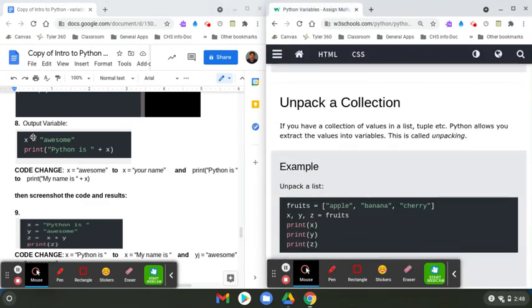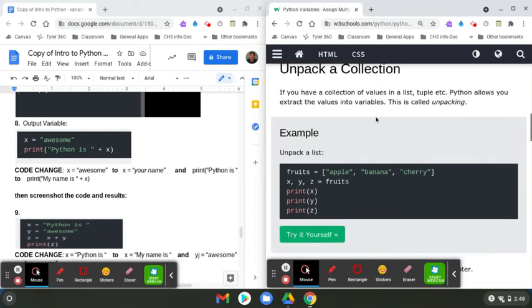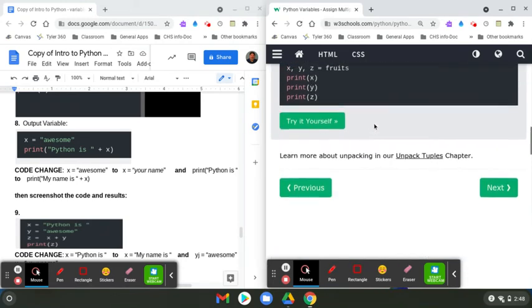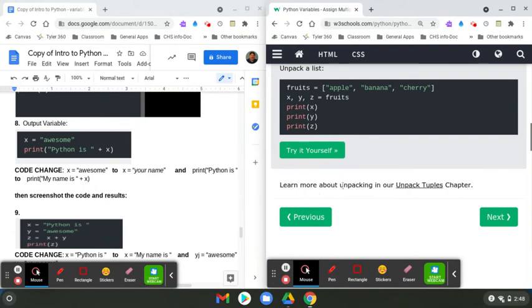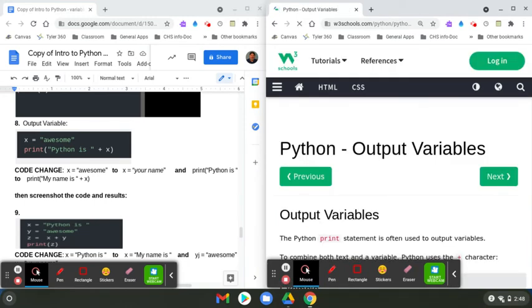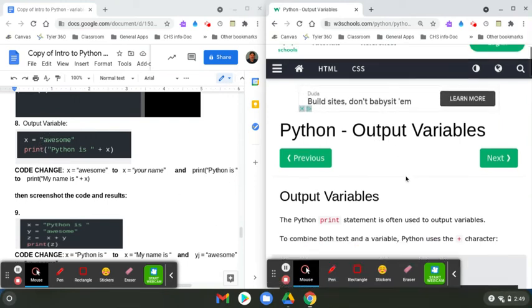So I scroll down. It says output variables. It says unpacking collection. Well, I guess I'm not working on that one. So I'm going to scroll down a little more because it says right here learn more about unpacking in our unpacking, I can't say that word, but chapter. So the deal is that we'll talk about that later, and by then I should know how to pronounce this word. So I'm going to punch next. Then I'm going to Python output variables, which, that's output variables.